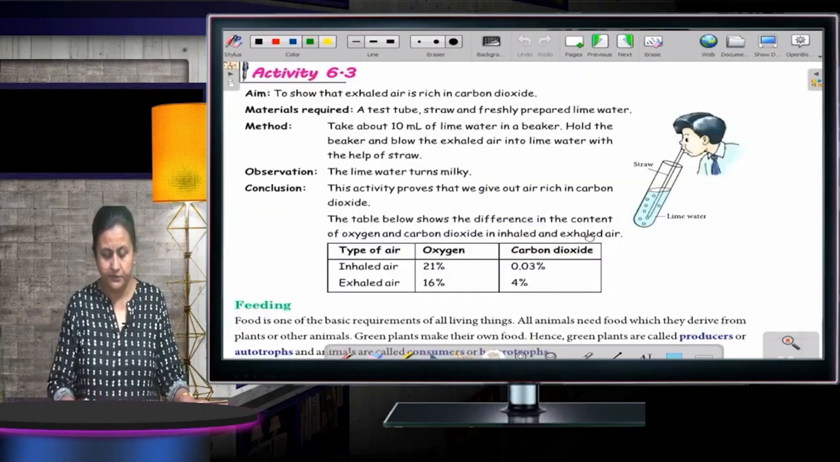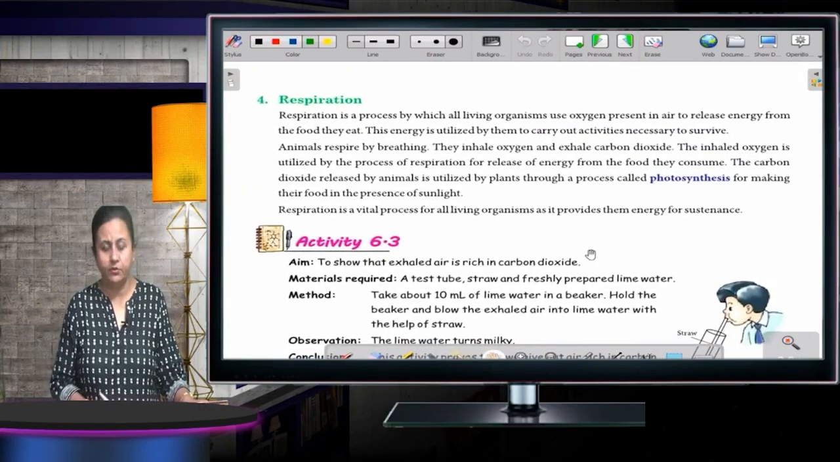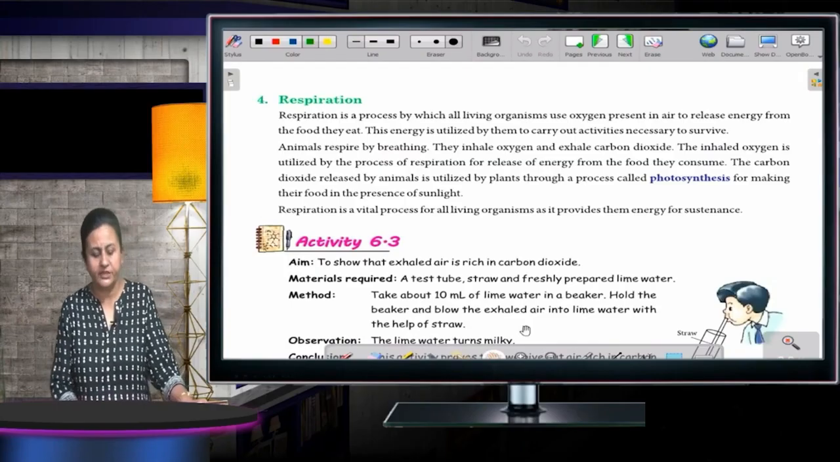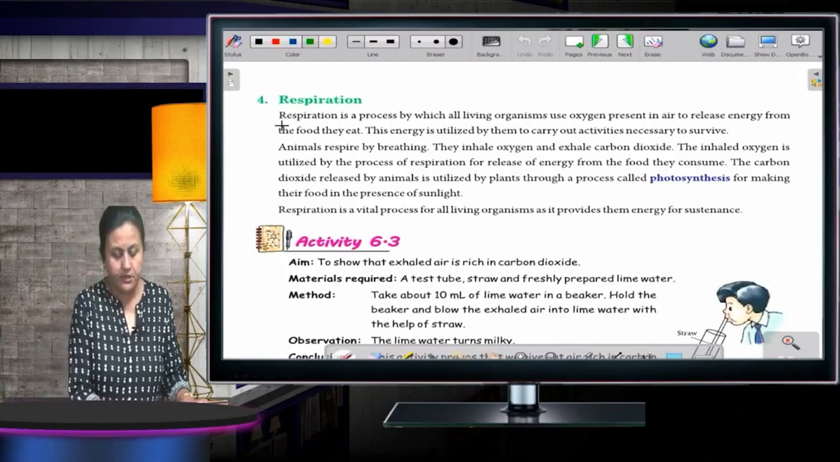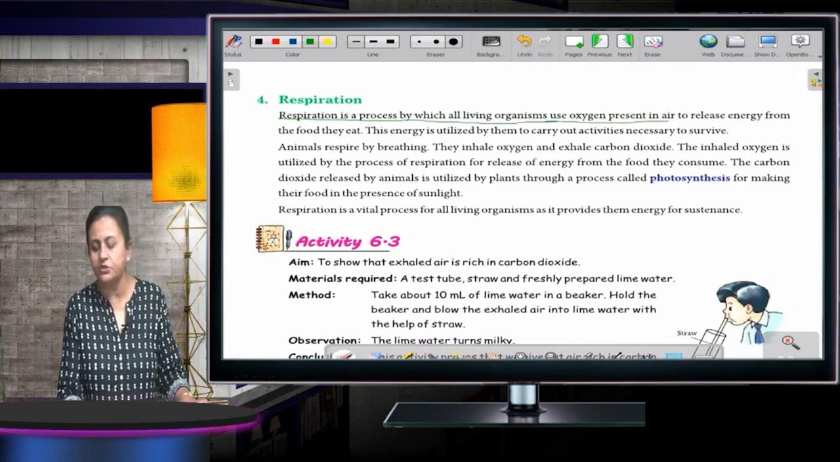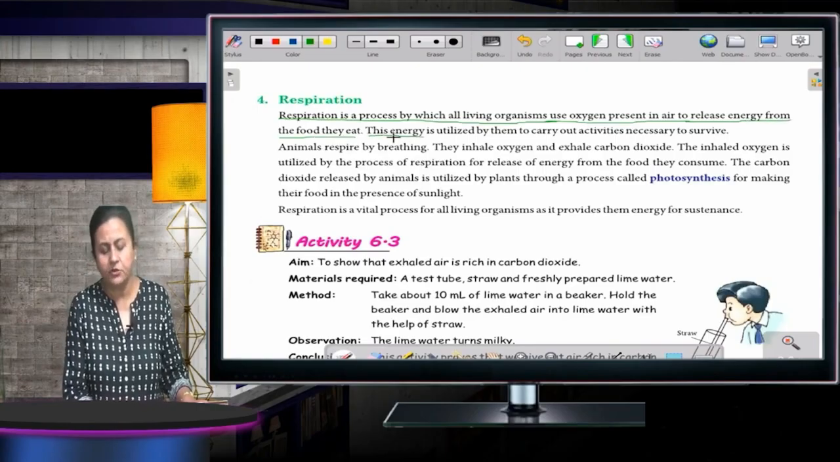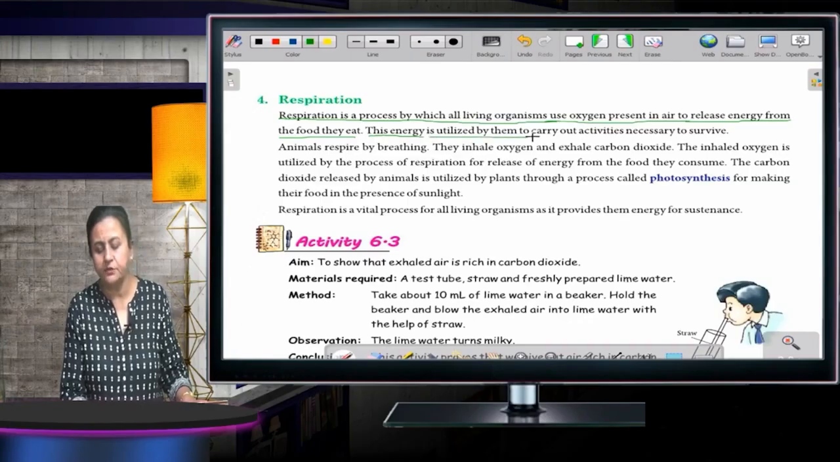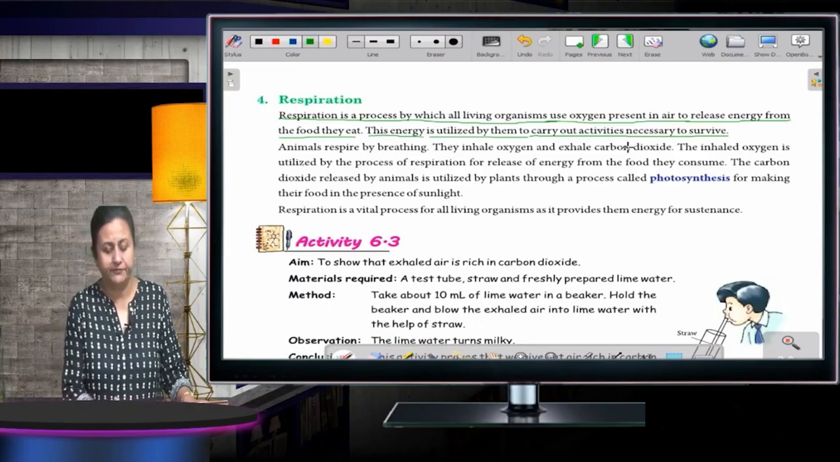Now the next one, respiration. Again, this is a very important topic, respiration. Respiration is a process by which all living organisms use oxygen present in the air to release energy from the food they eat. This energy is utilized by them to carry out activities necessary to survive.